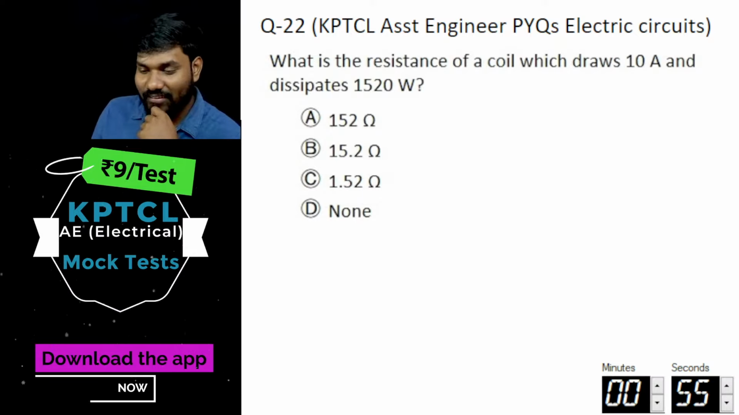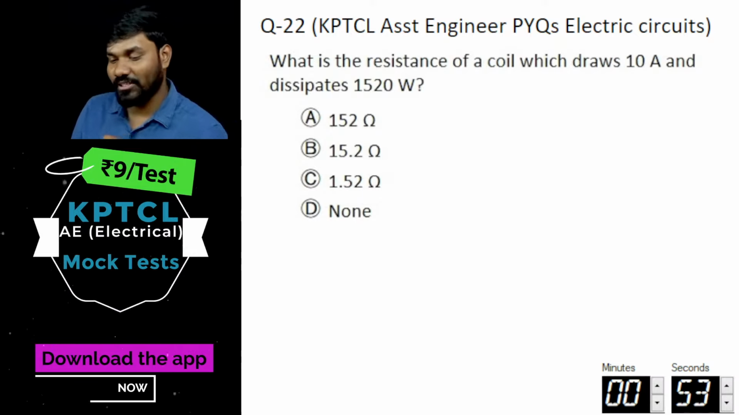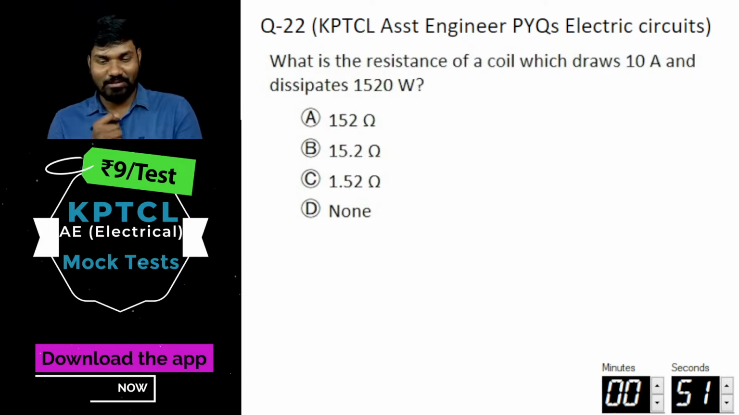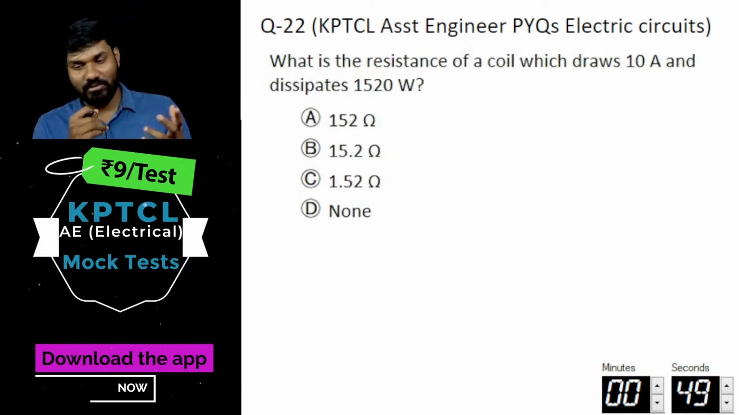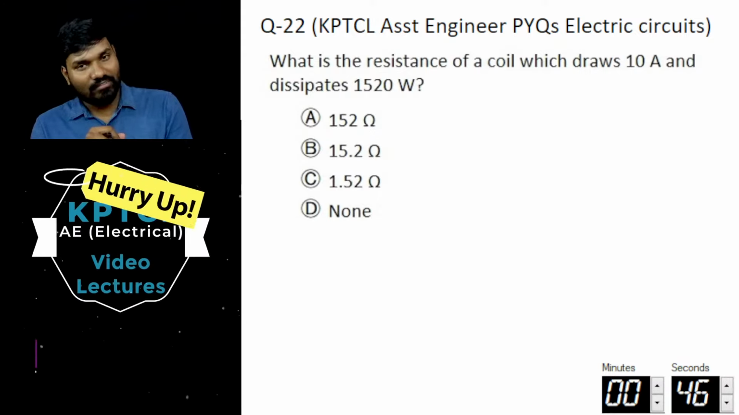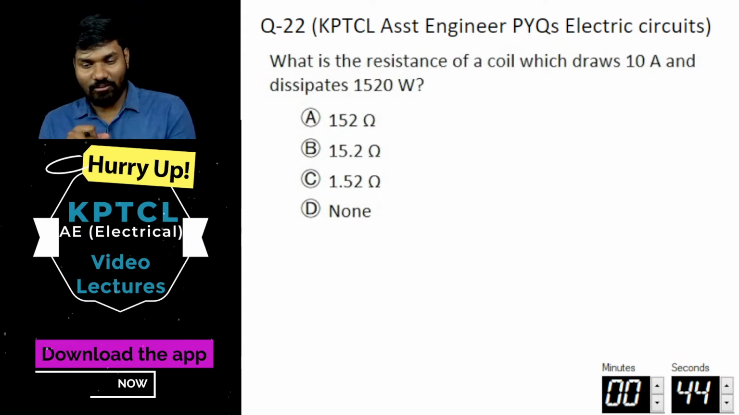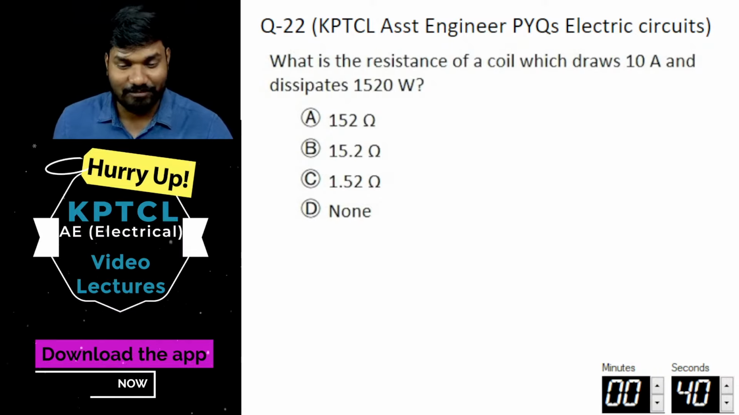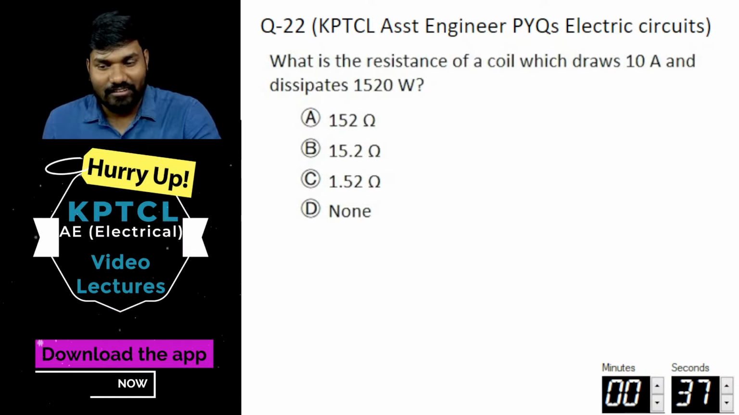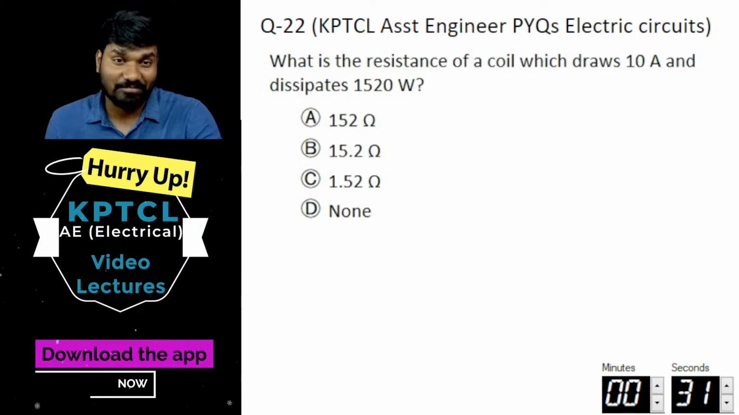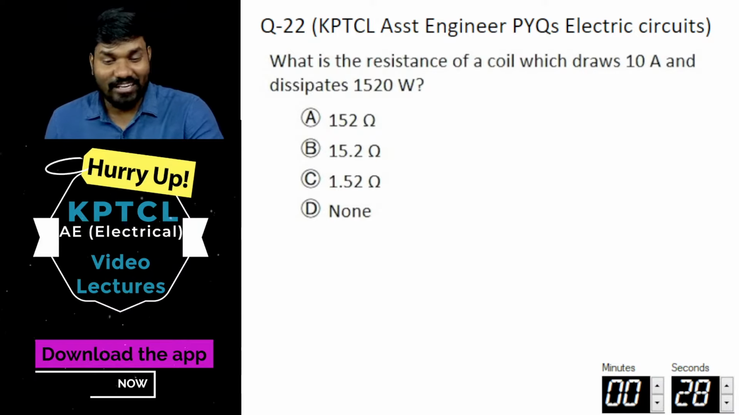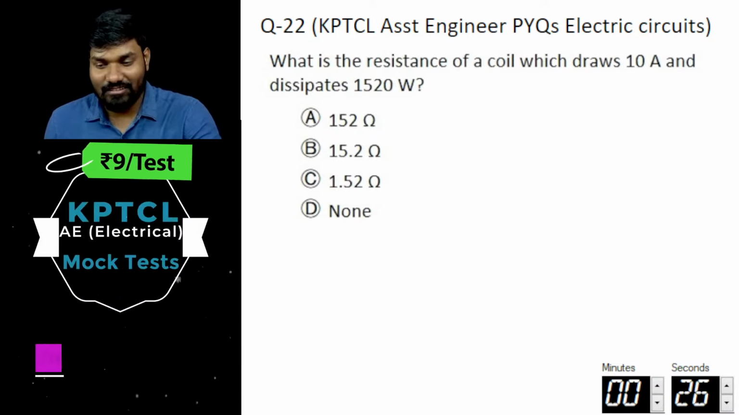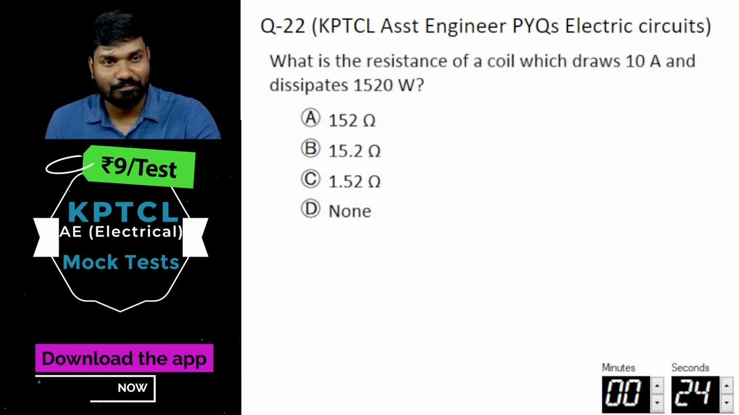Wow, Manikanta is saying B. Full to entertainment is saying 15.2 ohm, which is B. Madhav is saying B. Wow, we got a lot of people saying B, so B must be the right answer. Let's see what others had to say about it. Nagendra is also saying B, so hopefully B will be the right answer, because Nagendra has been consistently giving right answers right from the first session itself.